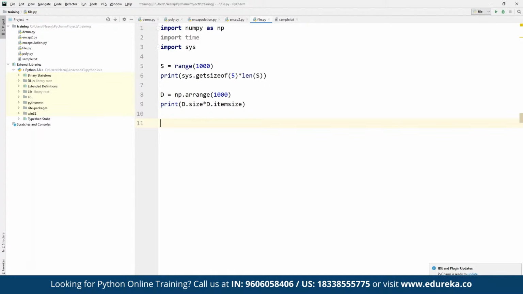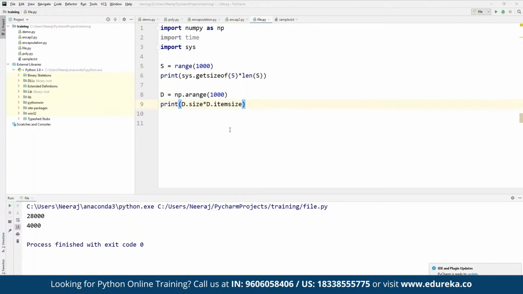So NumPy is used because it occupies less memory as compared to a list, and it is pretty fast. Basically, here we can execute the entire statement. We can right click anywhere, click on run file, and this is going to be executed. And as you can see, this is the output that we have received.